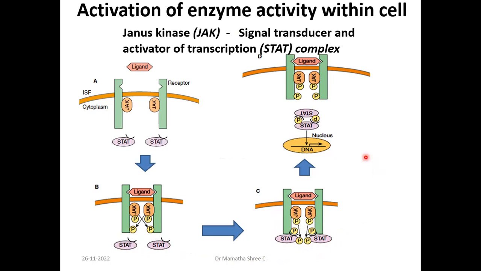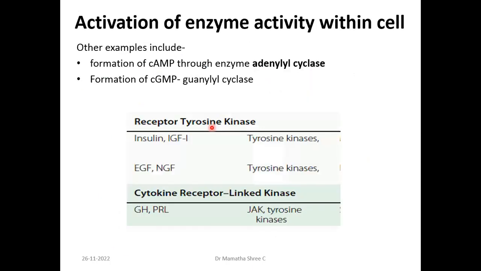Now, this is activated. When the STAT complex is phosphorylated or activated, it can now enter the nucleus where it binds to the DNA and brings about transcription, and hence the required proteins are formed through translation, and then those proteins will bring about the required actions of that particular hormone which is bound. The best examples here are prolactin and growth hormone.